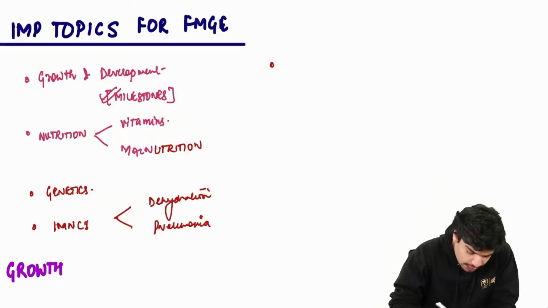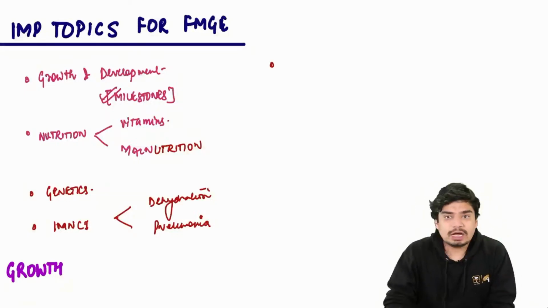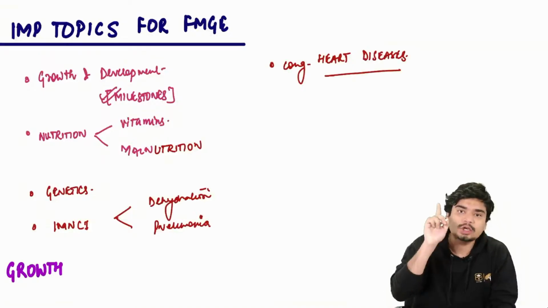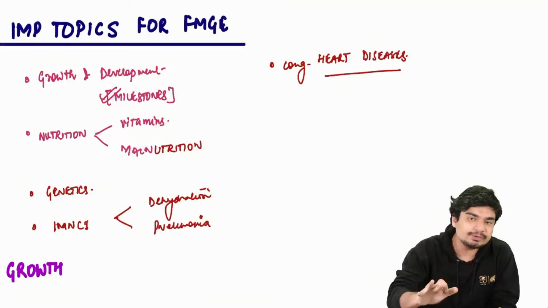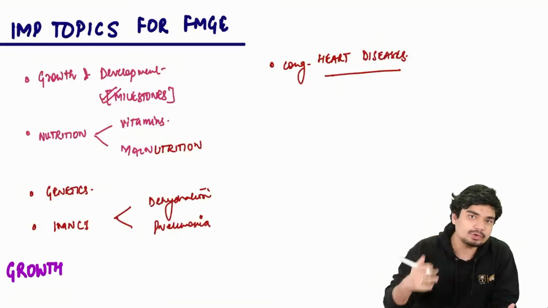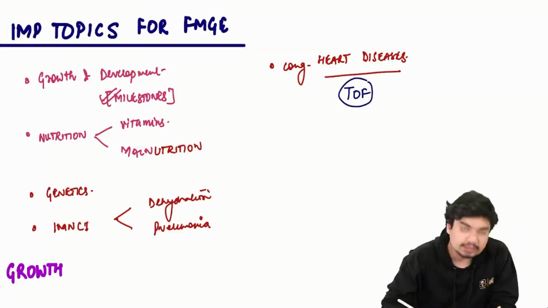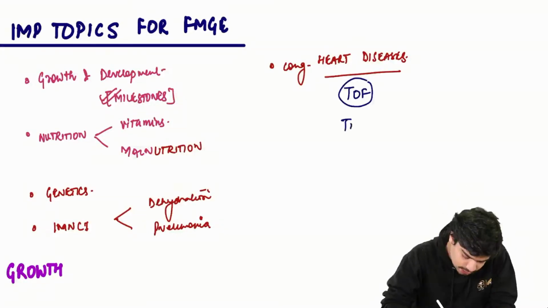Then as far as your cardio is concerned, in the congenital heart diseases, if you just have to do one topic, in fact 90% or more, I will say in fact 100% of your questions have just come from this one topic, that is your Tetralogy of Fallot.